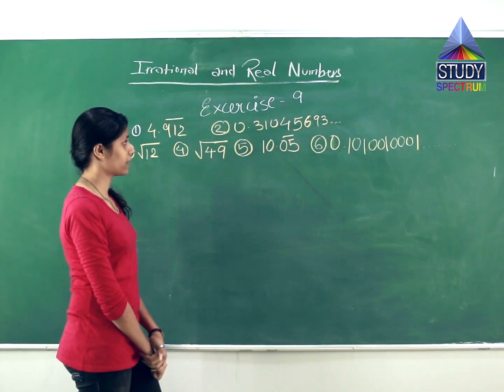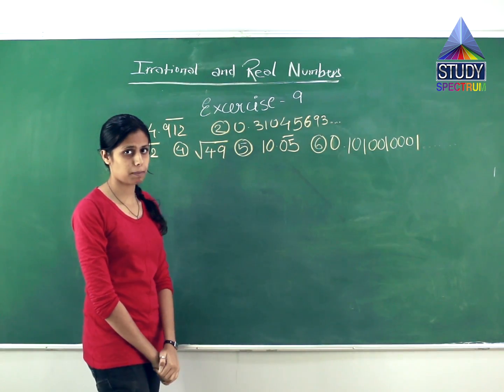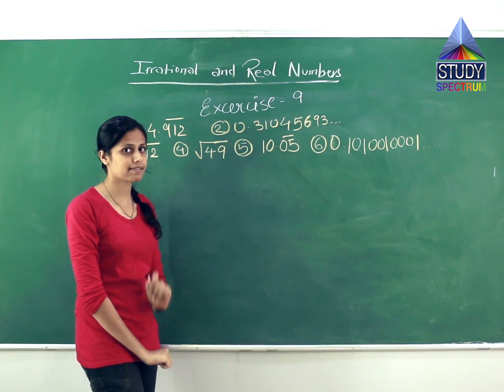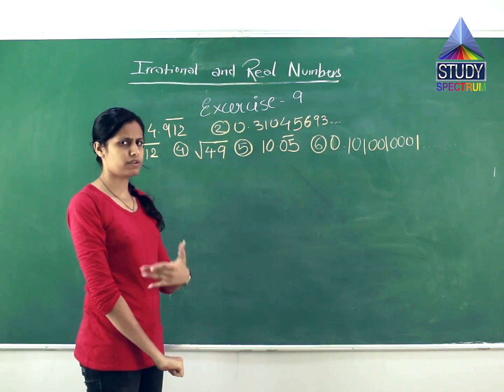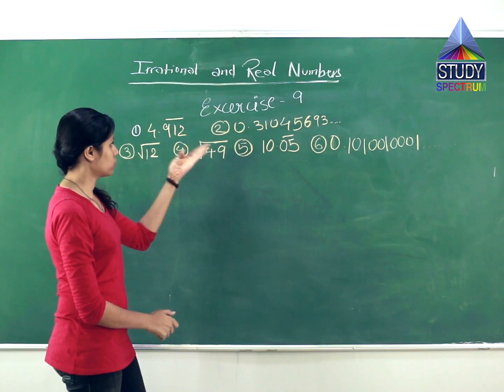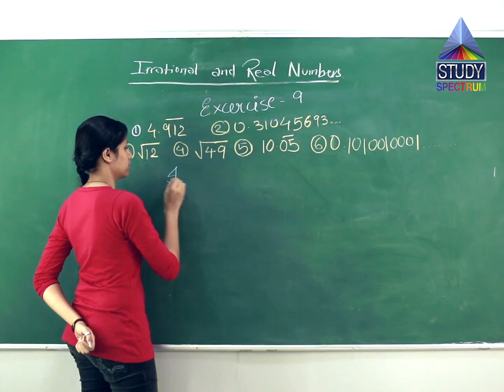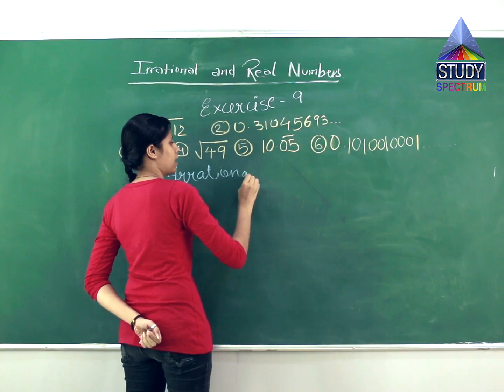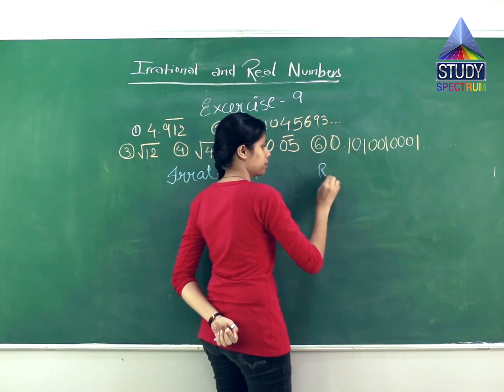In exercise number 9, we have to classify the given numbers into 2 groups. Tell me which 2 groups? Yes, it is rational numbers and irrational numbers, which we have studied. Now, to classify this, we have to write the 2 groups: irrational and rational numbers.